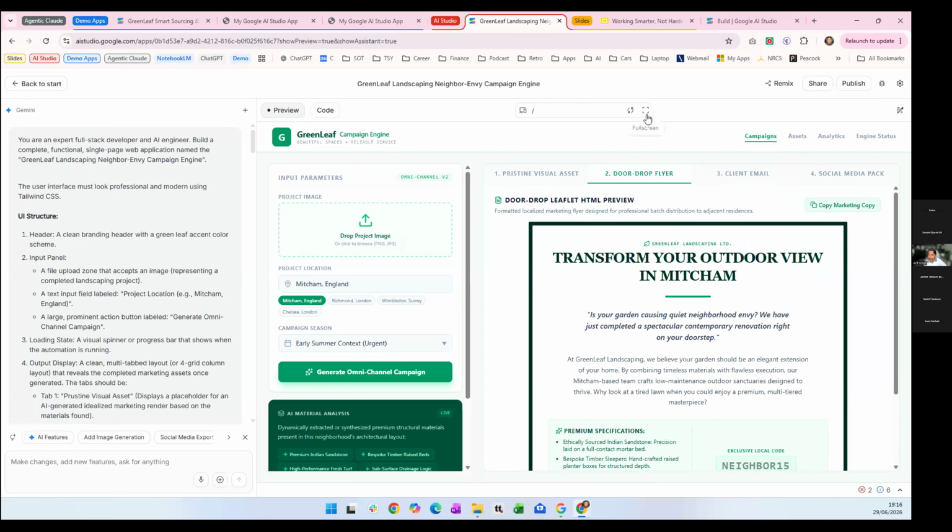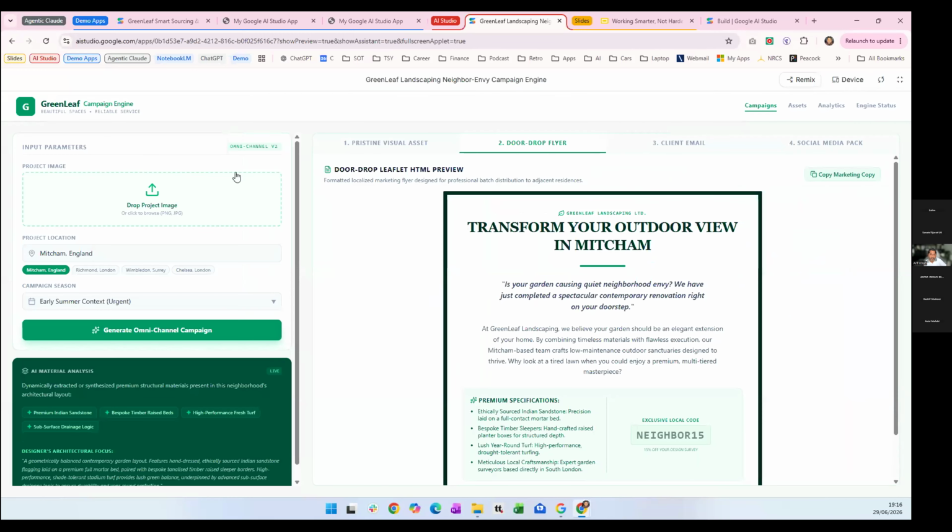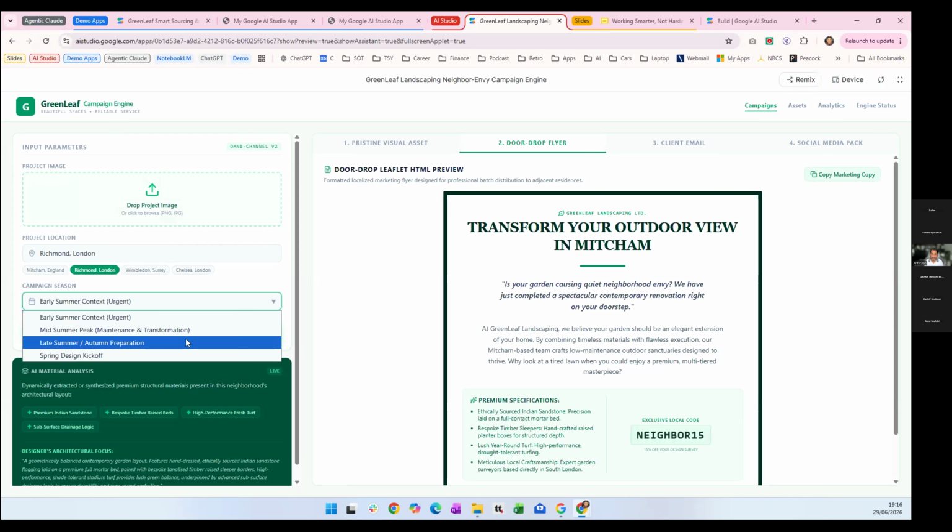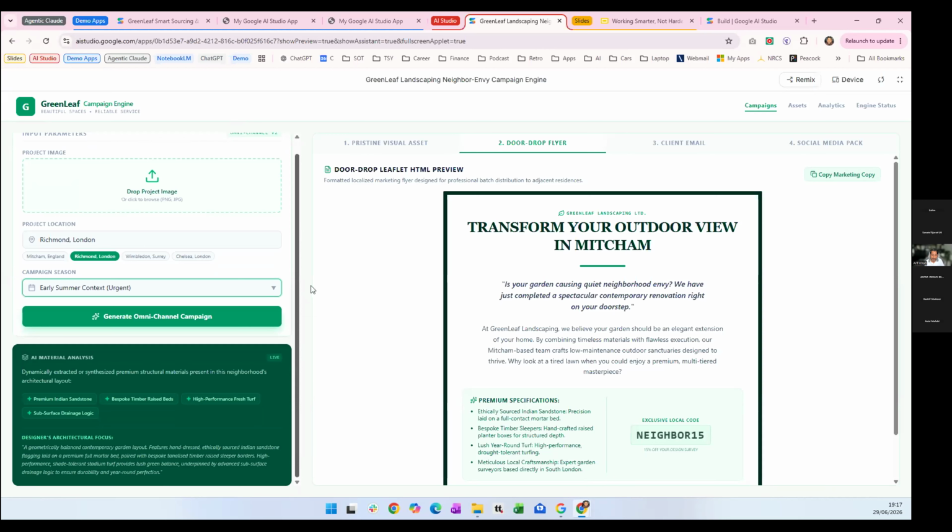And if I just go to full screen, this was generated. It allows you to drop any kind of image in here and choose the location you want. To make it easier, it had these quick select options, but I could change that to enter anything. The AI itself suggested four different campaigns. It suggested some early summer marketing campaigns around gardening, some around midsummer where it's more maintenance, some for late summer or autumn, and some around spring. So based on what you select here, you get a different kind of messaging as well. So you would upload this information and hit generate.